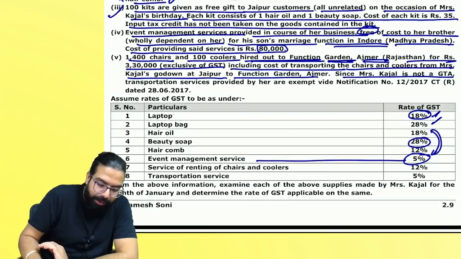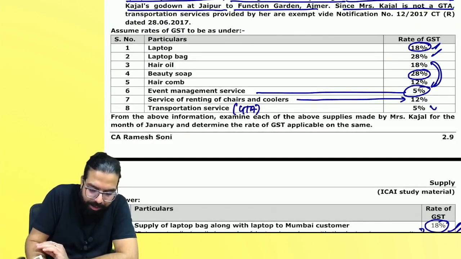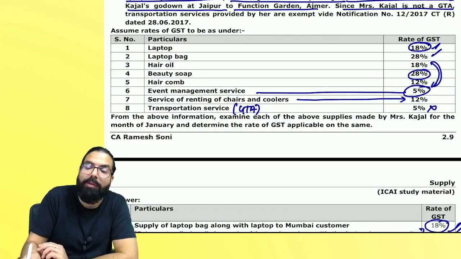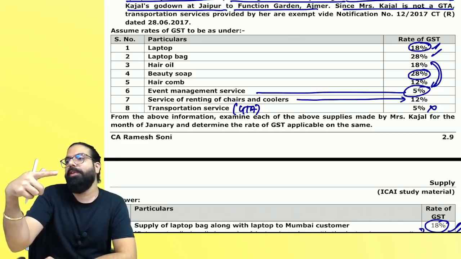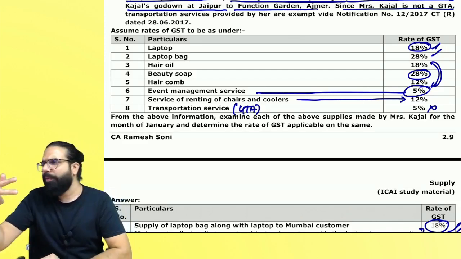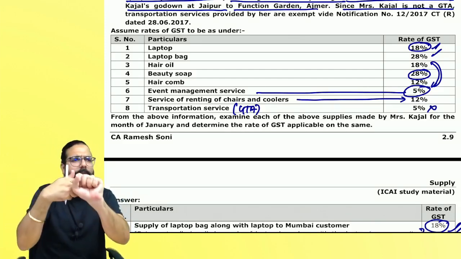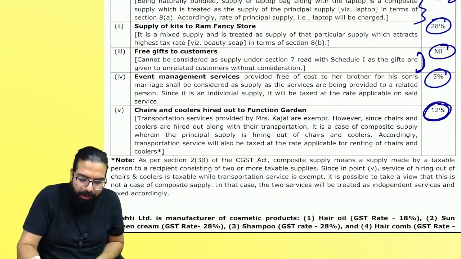And hence, sir, tell me one thing. You are giving this service, and GTA service pay rate of GST is 5%. Sir, I am not giving GTA service. I am giving that service which is exempt service. Is it a composite supply? Two or more taxable supplies? Along with renting, do you give transportation also generally? Yes, sir. It's a composite supply. What rate of GST will apply? Renting ka rate, 12% will apply.